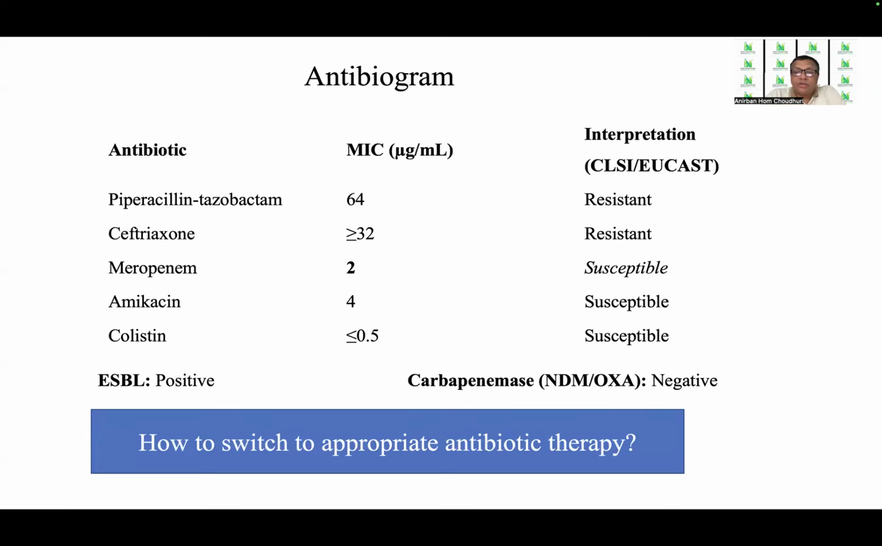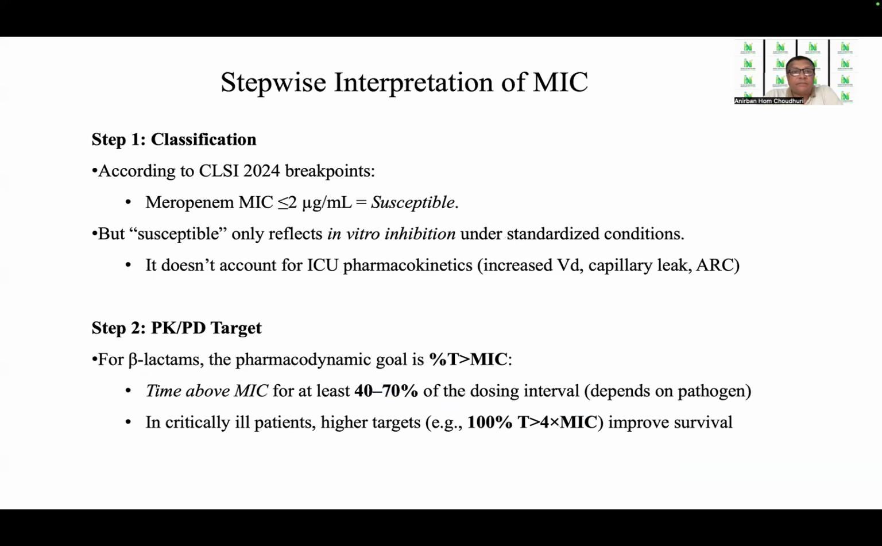Now, how to switch to the appropriate antibiotic therapy from the empiric, when the patient was on piperacillin tazobactam, which is not going to work here. So this has to follow a stepwise interpretation of the MIC. We know that according to the CLSI 2024 breakpoints, we have to classify. So the first step is classification. So meropenem MIC of less than 2 mics per ml is considered as susceptible. But susceptible only reflects in vitro inhibition under standard conditions.